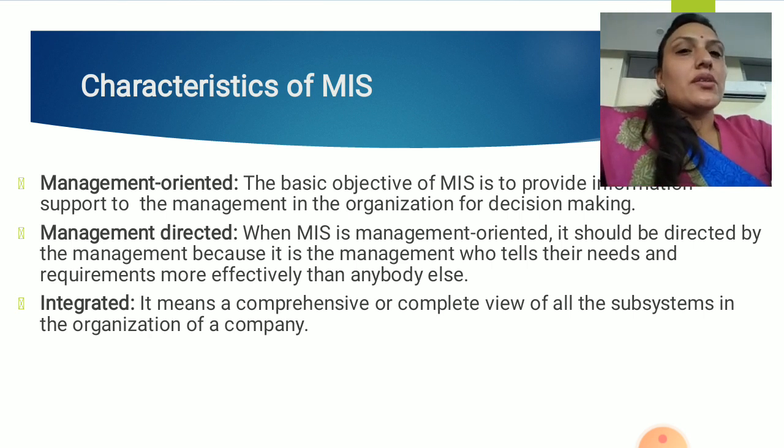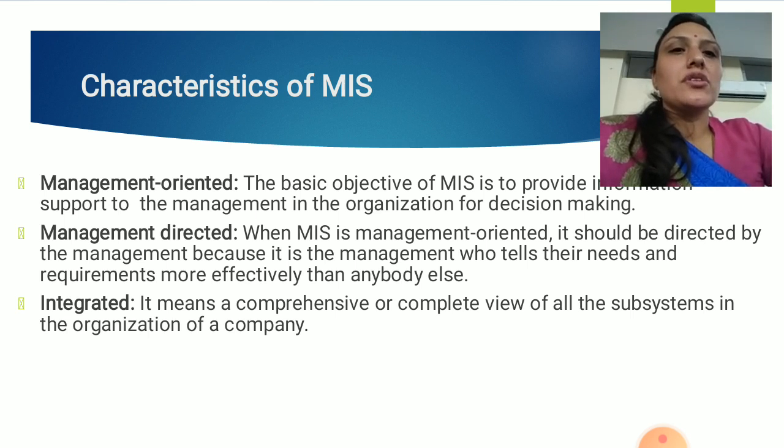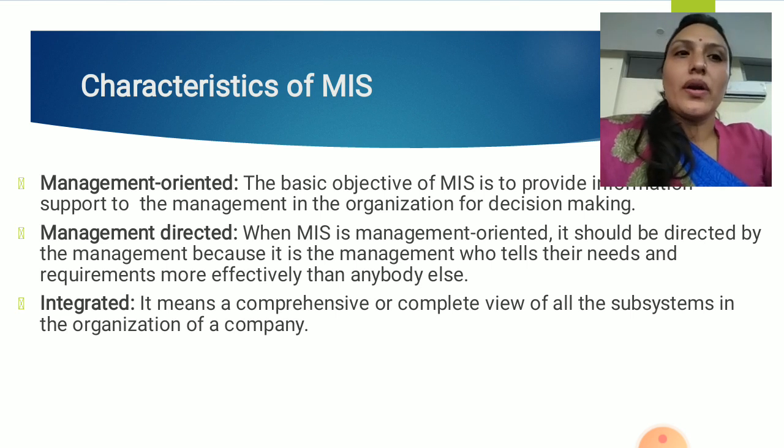Then characteristics, the basic characteristics of MIS are listed below. You can see it's very simple to understand that MIS is the combination of subsystems. We all know, right? Small systems combined together make a big system called MIS. For example, the production department system, then manufacturing department subsystem. These small subsystems combine together and make an organization system with a single goal. That is the goal of the organization, right?